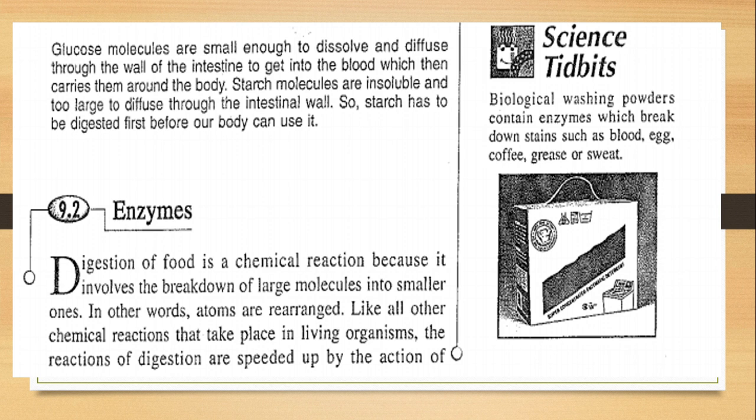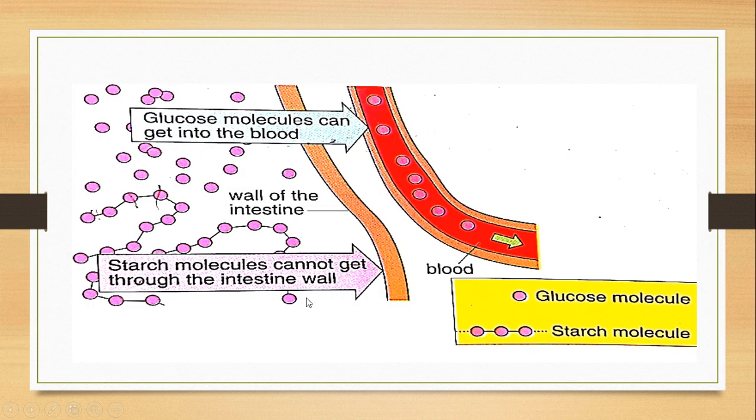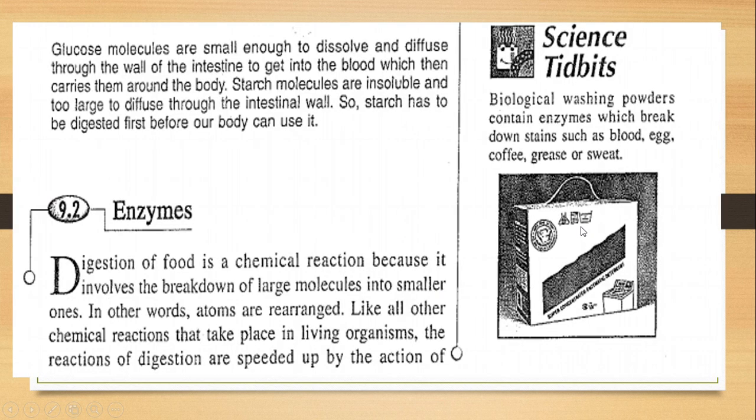Starch molecules are insoluble and too large to diffuse through the intestinal wall, so starch has to be digested first before our body can use it. Like in this diagram, you can see the starch molecule is first broken down into glucose, and then our blood carries it and we get the energy. Okay, so this was how food must be digested. Digestion is necessary to get the energy, but digestion takes place to break down the large food components into smaller food components.